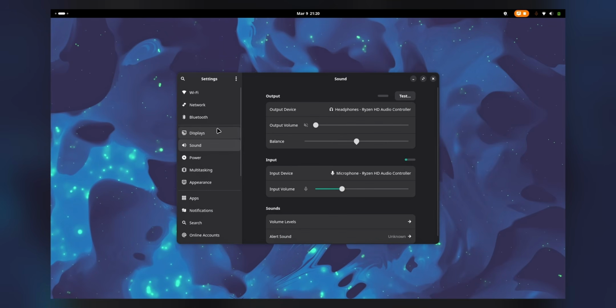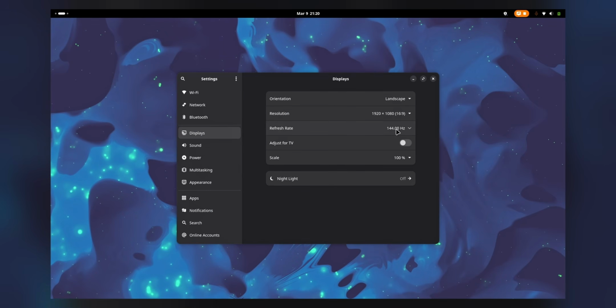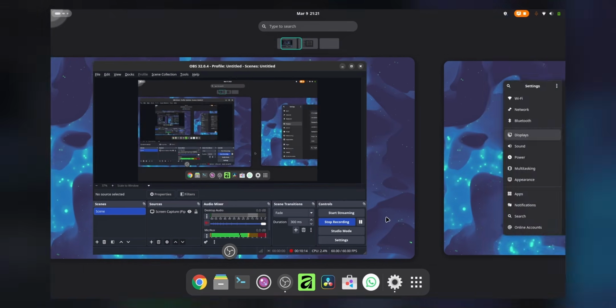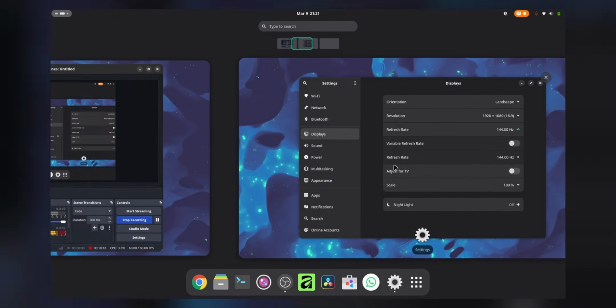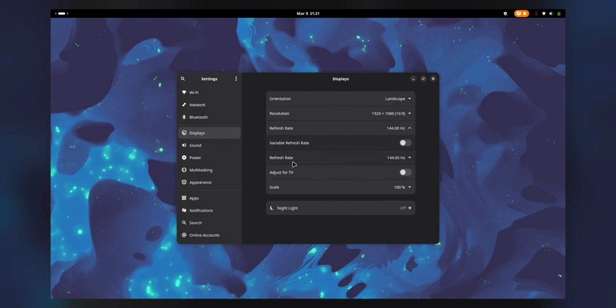Now let me just show you some other stuff. Okay, so as you can see from here, it's a 144 Hz display, but I can enable variable refresh rate. This is a new feature thanks to the NVIDIA 595, 49, I don't know. Yep, 49. And the latest version of NVIDIA's driver. And yep, I tested it out. It just works flawlessly. I cannot show it right now because I'm already recording at 60. If I do anything here, the recording will be broken and my efforts will be wasted.